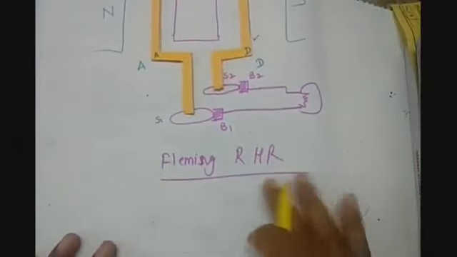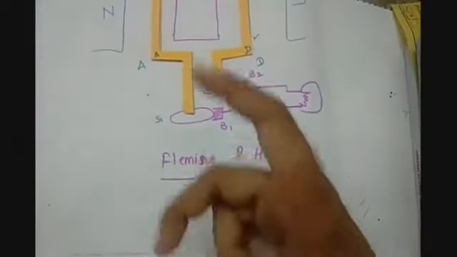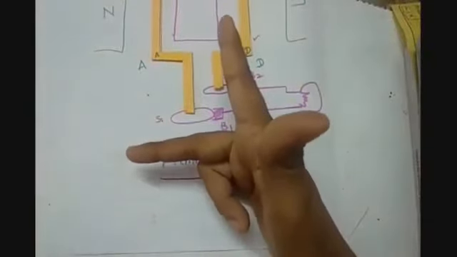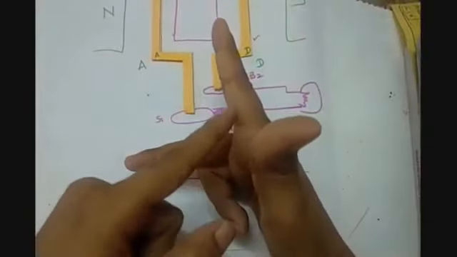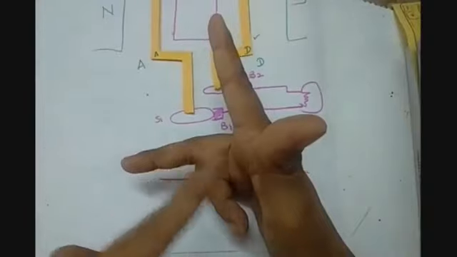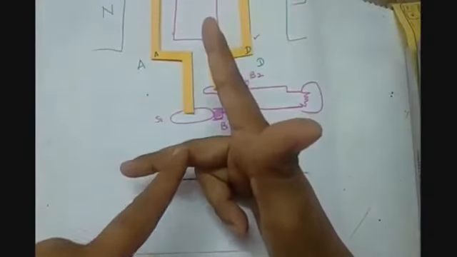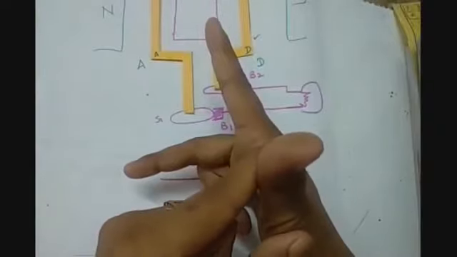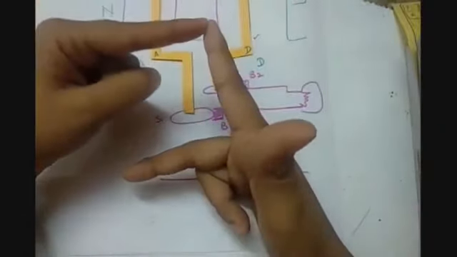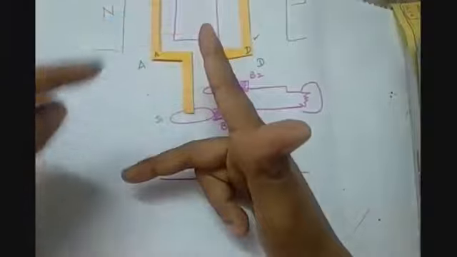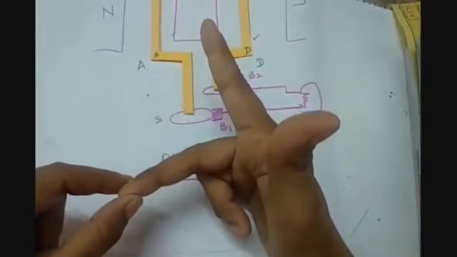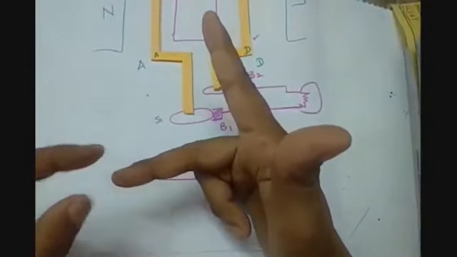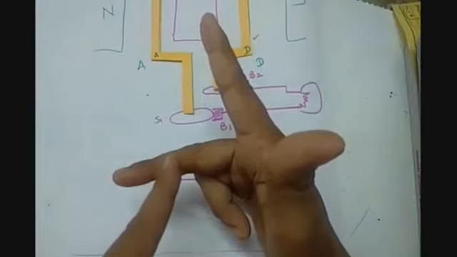According to Fleming's right hand rule, we have to stretch our right hand in such a way that the first finger, thumb and central finger are mutually perpendicular to each other. Then if this is the direction of the motion and this is the direction of the field, this will be the direction of the induced current, which is indicated by the central finger.